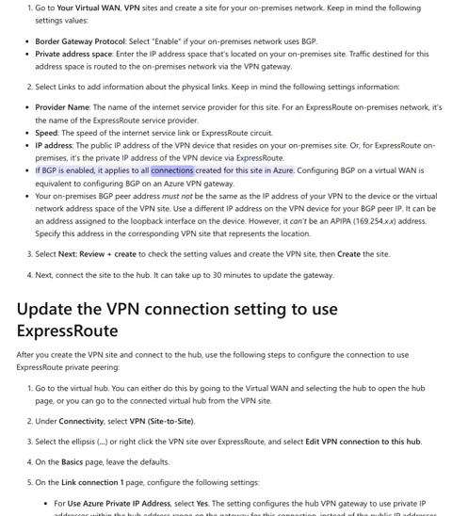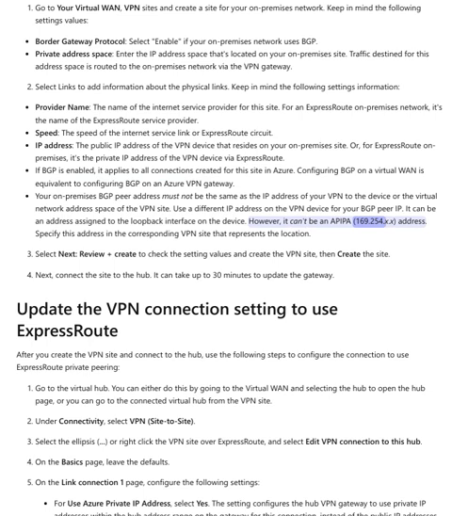If BGP is enabled, it applies to all connections created for this site in Azure. Configuring BGP on a virtual WAN is equivalent to configuring BGP on an Azure VPN gateway. Your on-premises BGP peer address must not be the same as the IP address of your VPN device or the virtual network address space of the VPN site. Use a different IP address on the VPN device for your BGP peer IP.